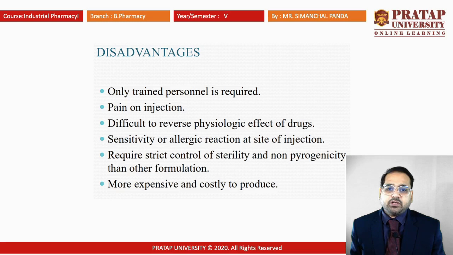It is difficult to reverse the physiologic effect of the drug, as whenever we give any kind of injectable product directly to the bloodstream, there is no time left to stop the drug from showing its effect. So once the drug is injected, it is quite difficult to reverse the effect.